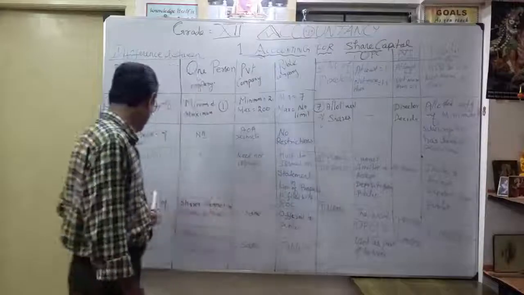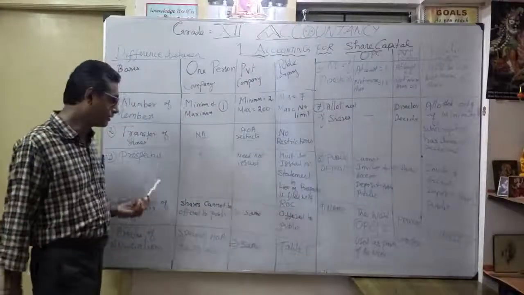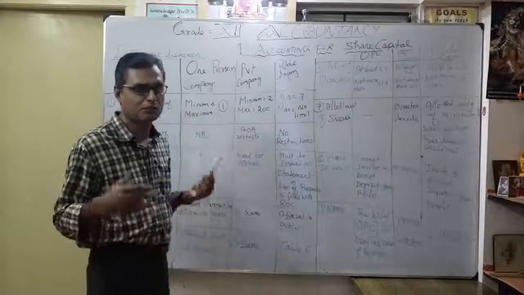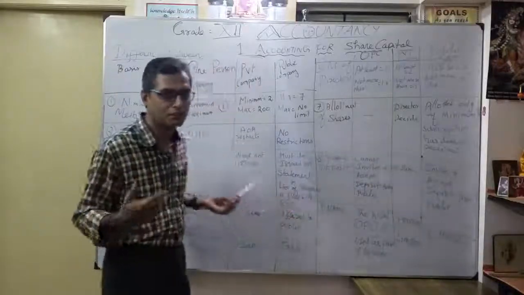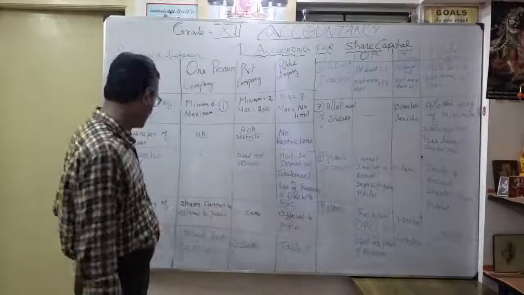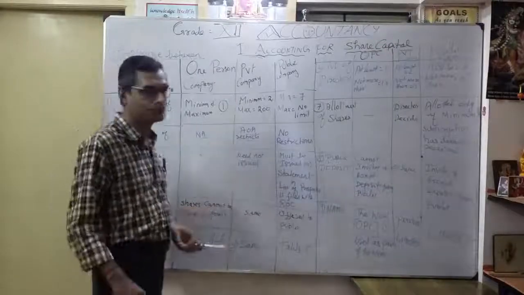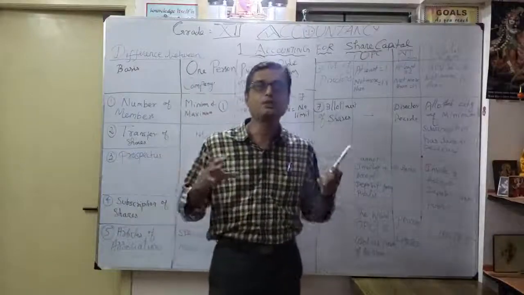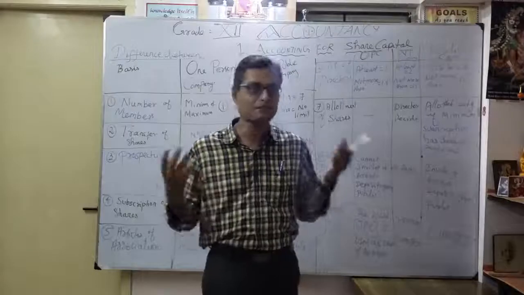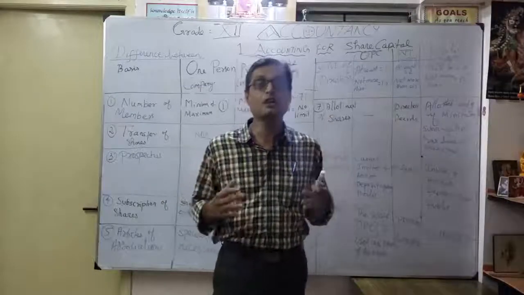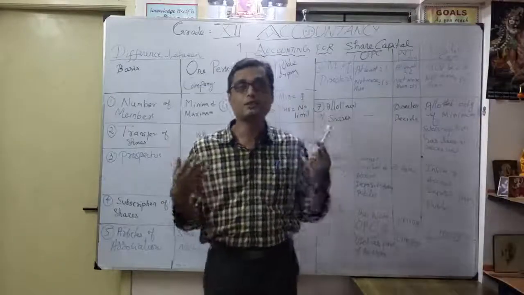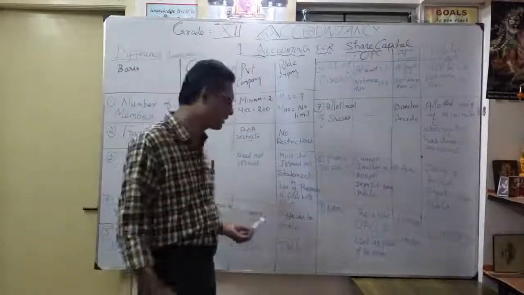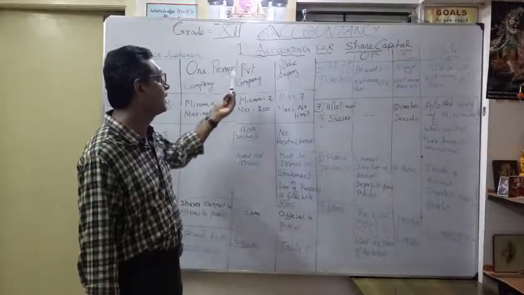Then thereafter, subscription of shares. Here, what is the meaning of subscription of shares? Here, shares cannot be offered to the public because there is no question of invitation. Okay, that's why there is no question of offering shares to the public as a subscription. Similarly, in a private company also, suppose you start a business as a private company, you get money only from your relatives and friends, correct? Only known sources, not for our public. So that's why no question of subscription. That's why no question of offer to the public, both in a one person company and a private company.